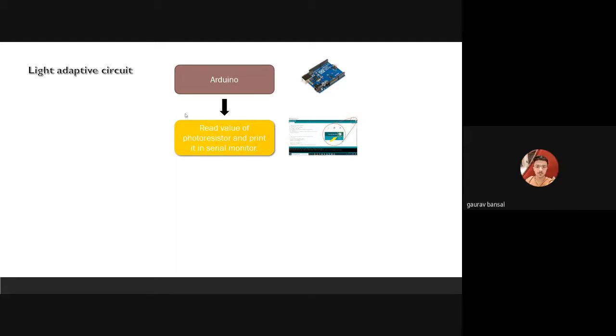Yeah. So again, I'll be reading the value from the photoresistor and printing it in the serial monitor. So it will be easier for you to know that if light is coming and the room is brighter, then the value of the photoresistor will be high, and then we don't need the LEDs to be switched on. If the value is low, we need the LEDs to be switched on. So for that, the value will be printed in the serial monitor accordingly.